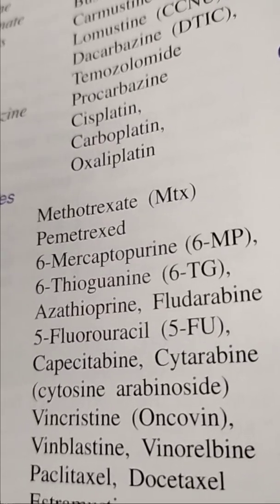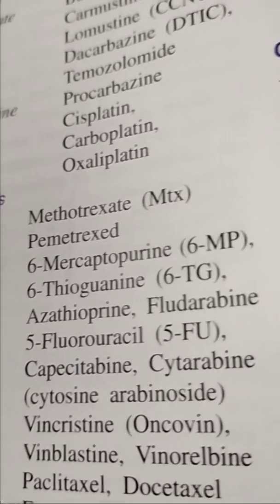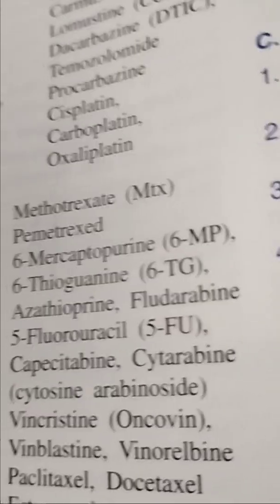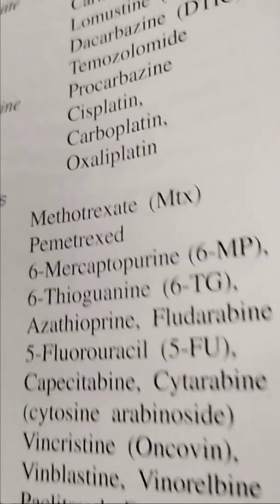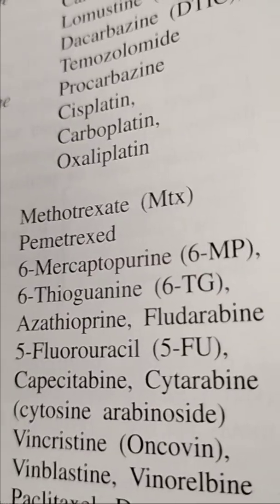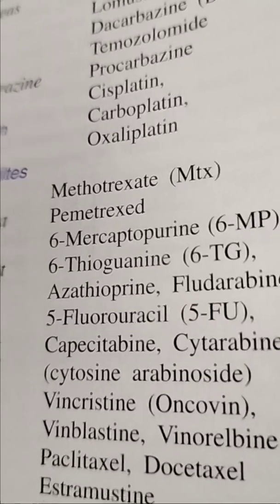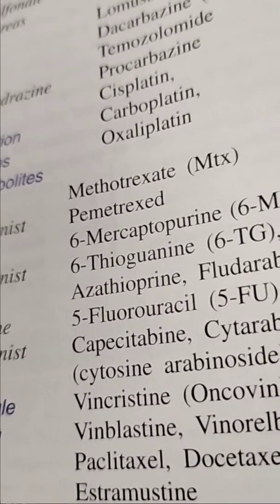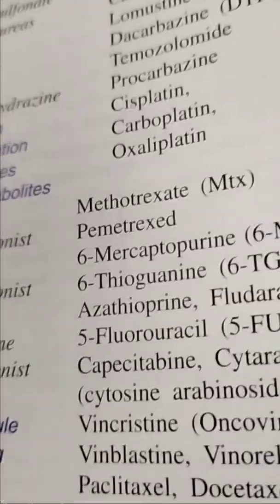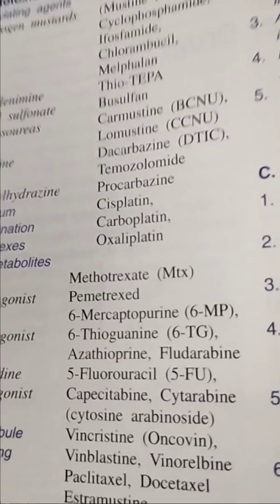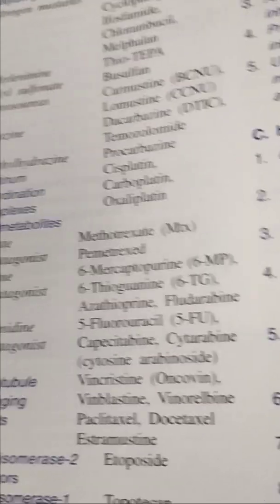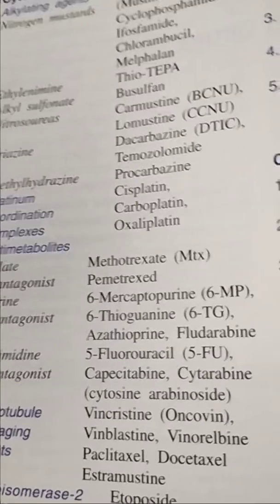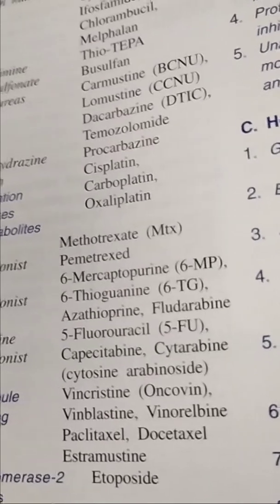Antimetabolites contain 3 subtypes according to their structure: folate antagonist, purine antagonist, pyrimidine antagonist. Because they have purine and pyrimidine structures, they are classified: methotrexate, pemetrexed, 6-mercaptopurine, 6-thioguanine, azathioprine, and 5-fluorouracil, capecitabine, cytarabine, cytosine arabinoside. These come under the antimetabolites.